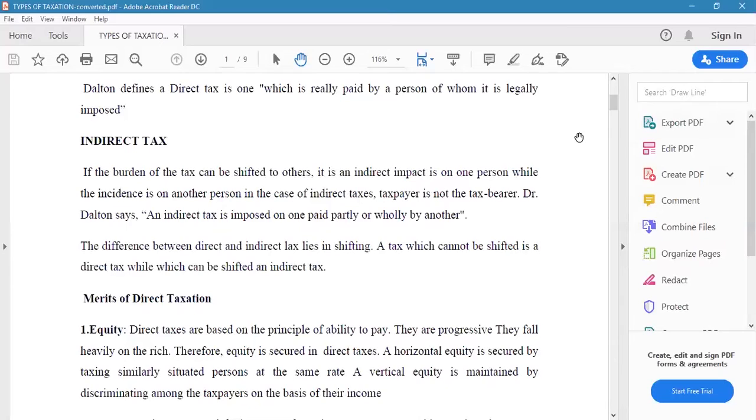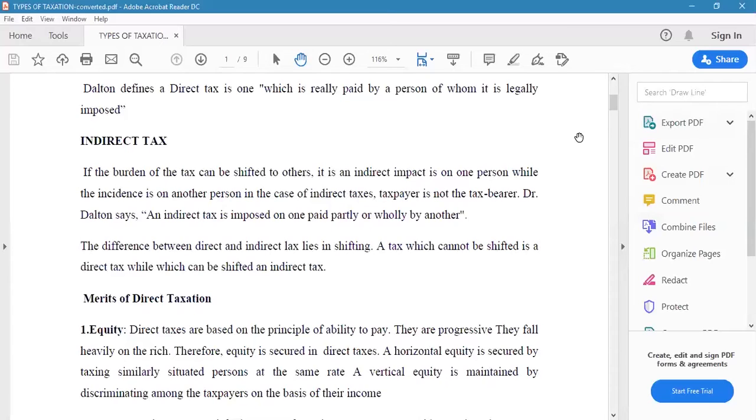So here, how much of the tax burden rests with whom depends upon the elasticity of demand of the commodity. If the commodity is inelastic in nature, the tax burden can be easily shifted to the consumer. If the demand for the commodity is elastic in nature, it will not be that easy to shift the tax burden to the consumer. The entire burden has to be borne by the producer or seller.